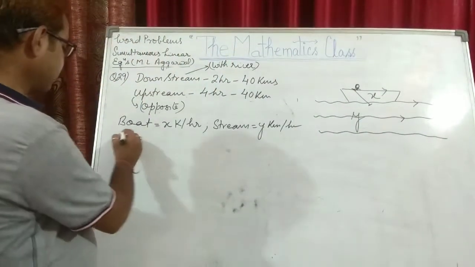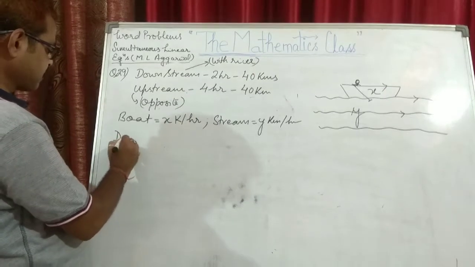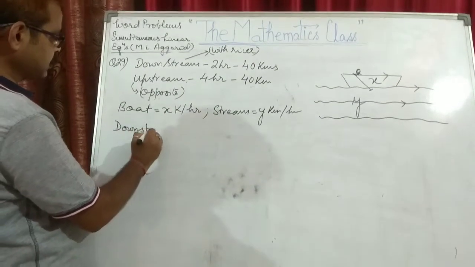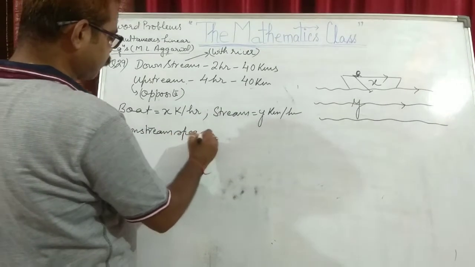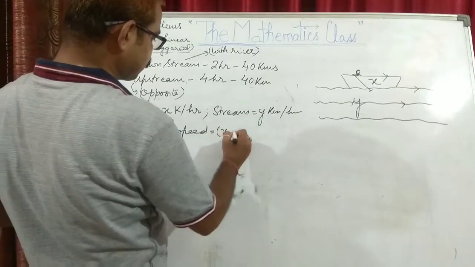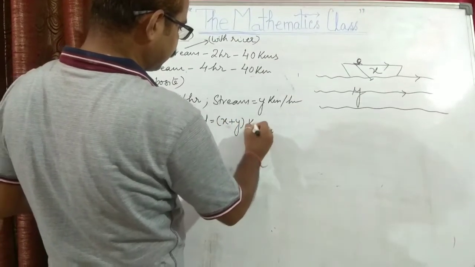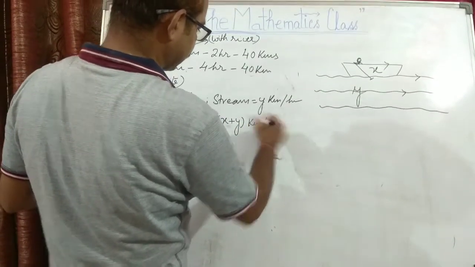So the downstream speed will become x plus y kilometers per hour.